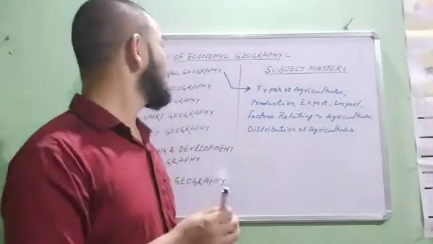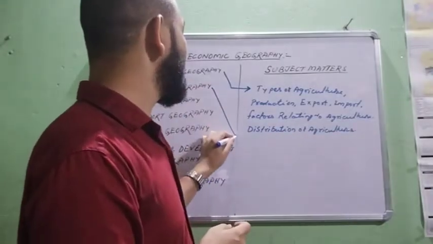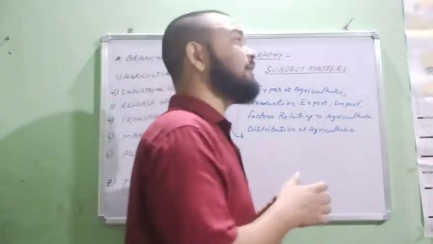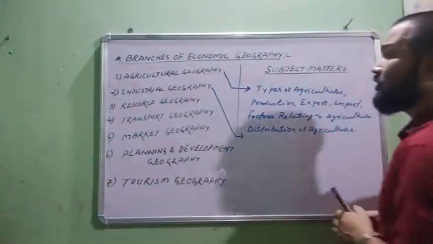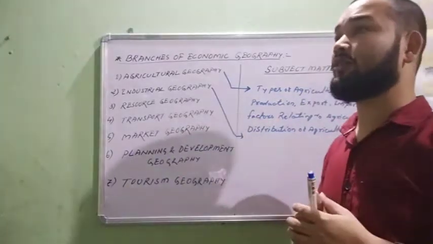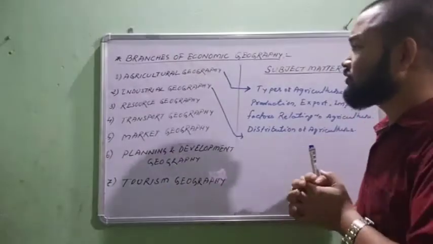So next is industrial geography. Try to remember, the next one is industrial geography. It is also an important branch of economic geography because industry is one of the main important factors of economic activities of human beings.